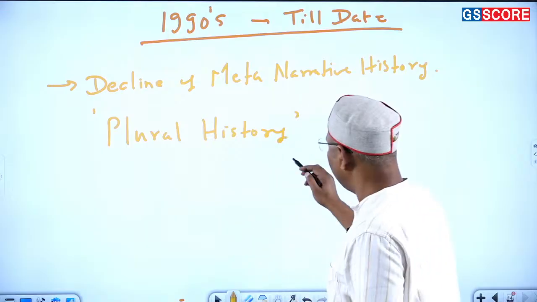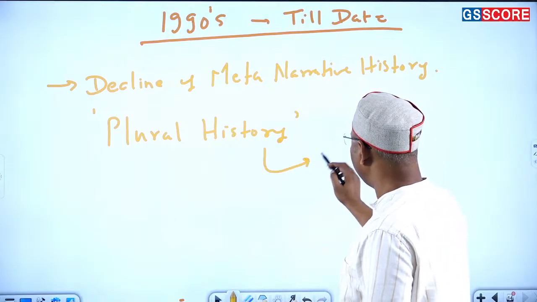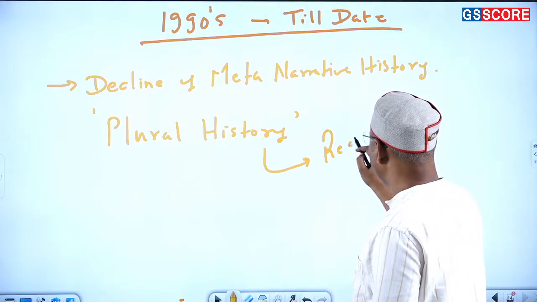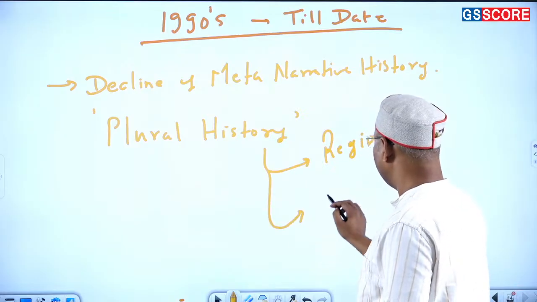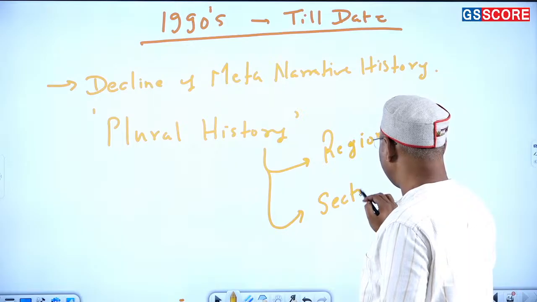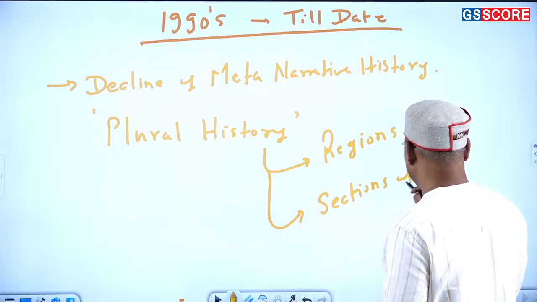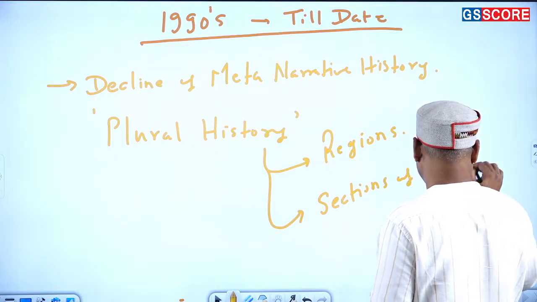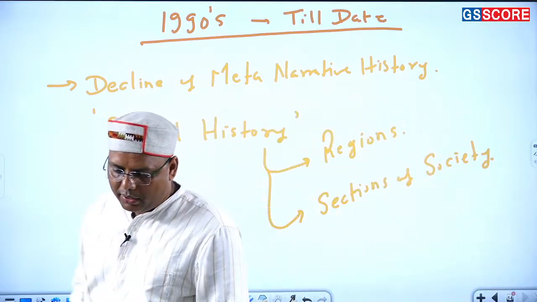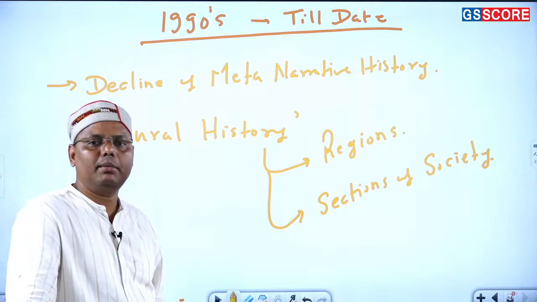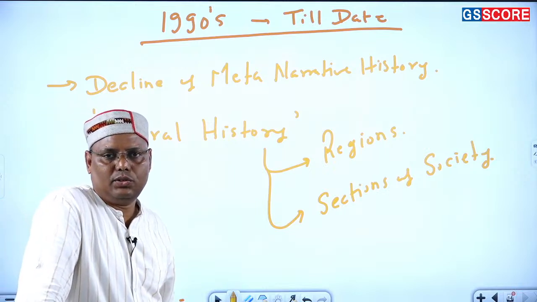Now this pluralism could be understood with respect to things. Either we can understand it with respect to regions, or with respect to sections of society. If I break it down, I'll simply say there might be a regional history, right?